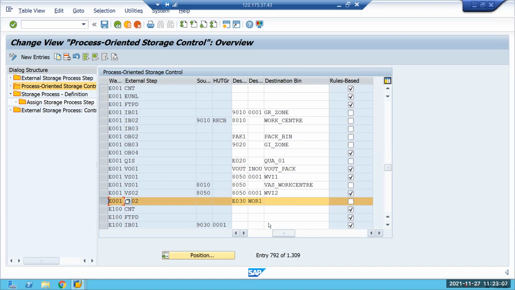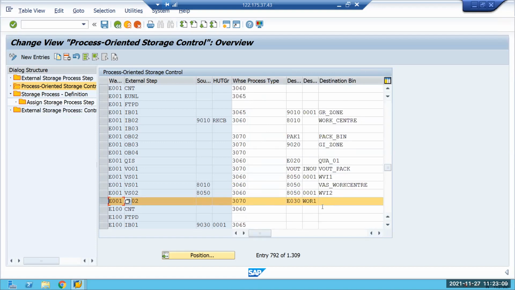Sir, one time we discussed that we have multiple work centers, and I am going to give the rule-based determination for bringing that pick task to the work center. For example, we have 3 work centers. You suggested that we can create one storage type, but maintain different sections and different work centers, and assign the same storage type to different work centers. Correct, sir?